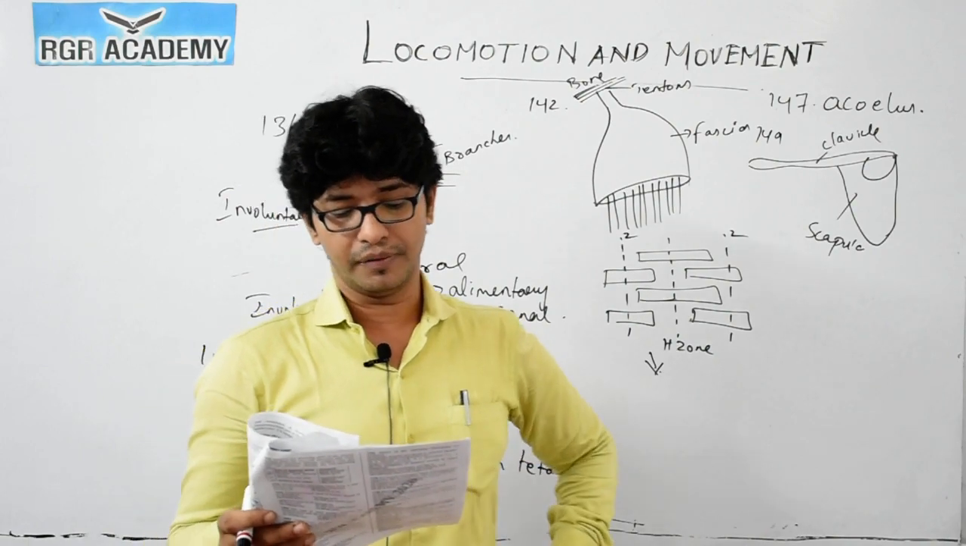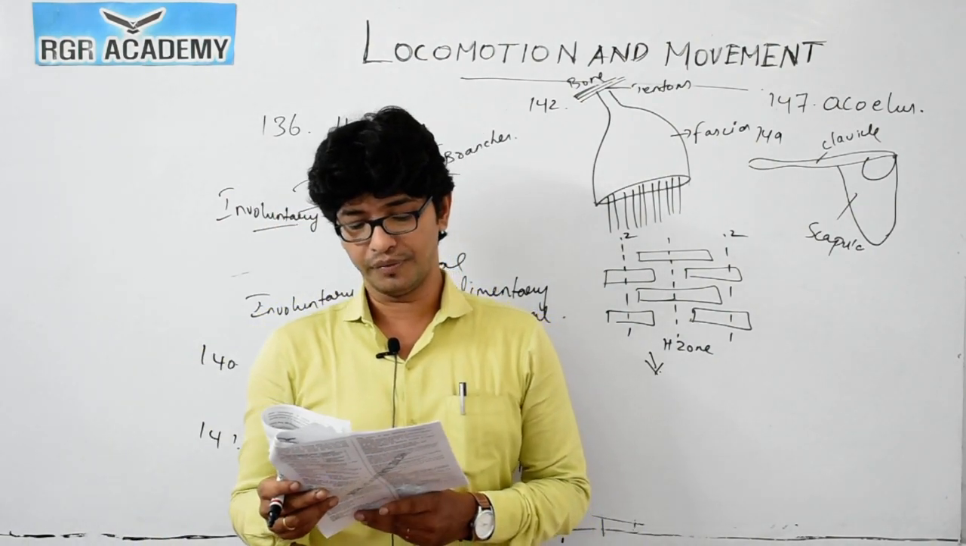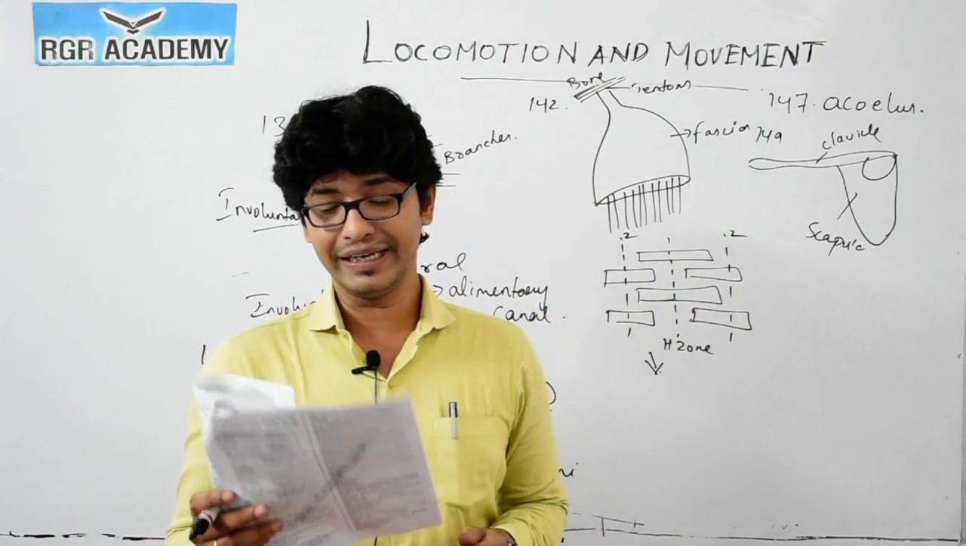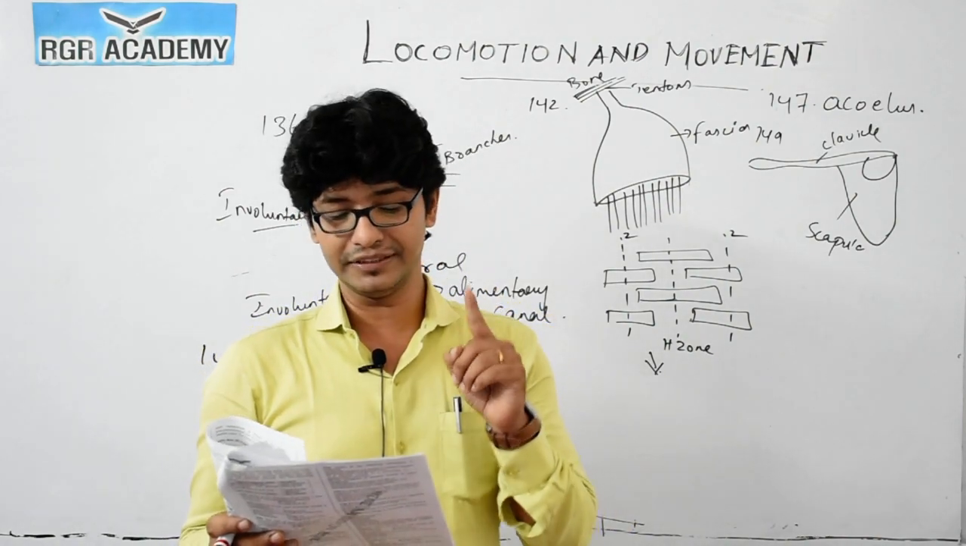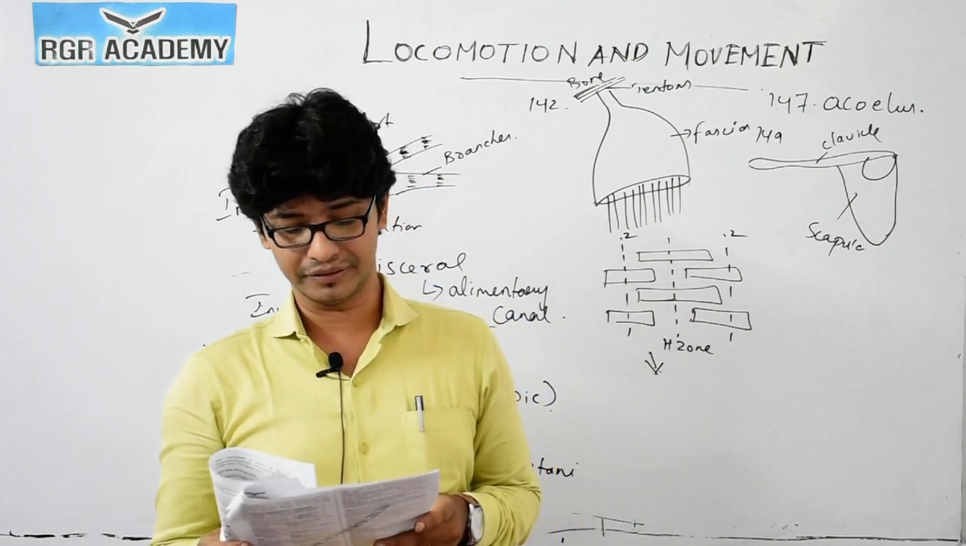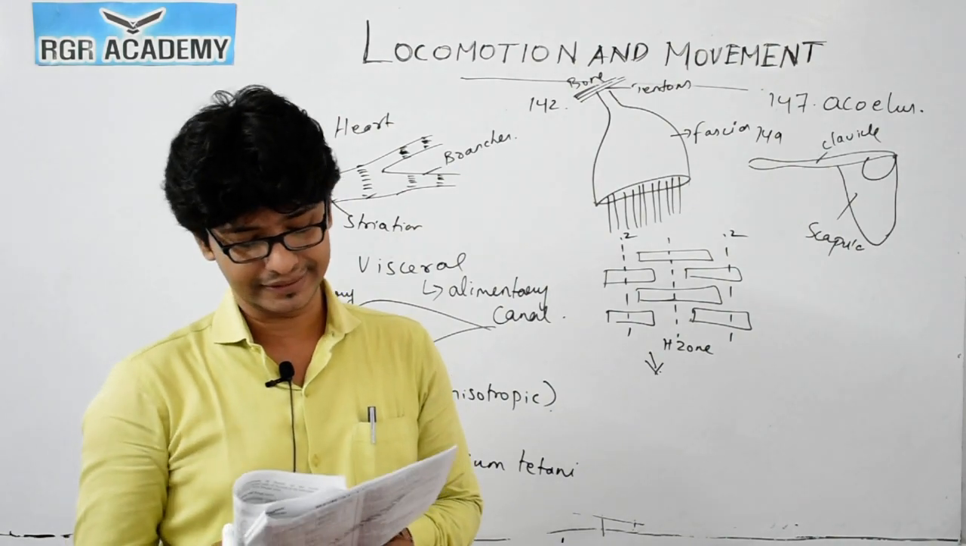Then 151: connection of bone to bone. How have the bone and bone been connected? Bone and muscle are connected by means of a tendon, but bone to bone is connected by means of a ligament. So option 4 is the correct answer.